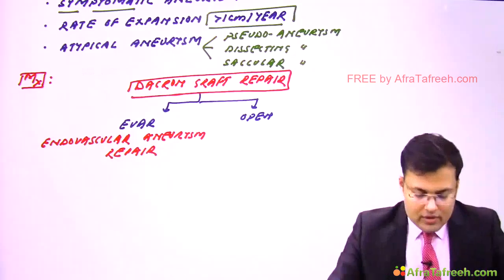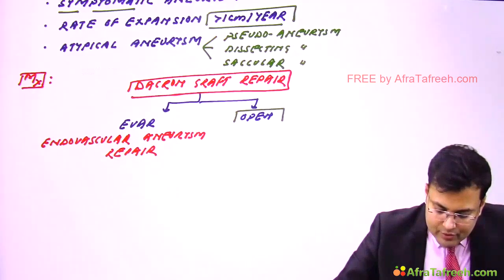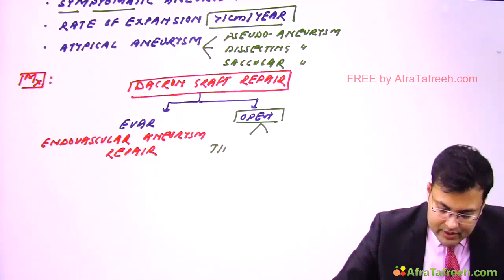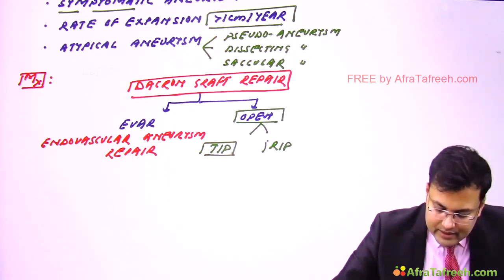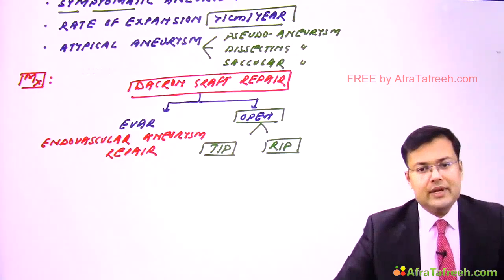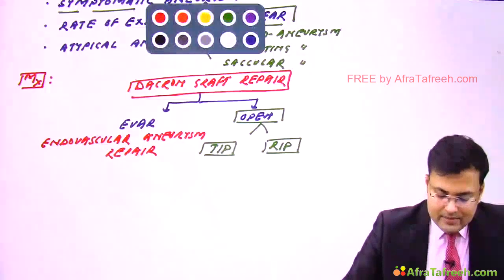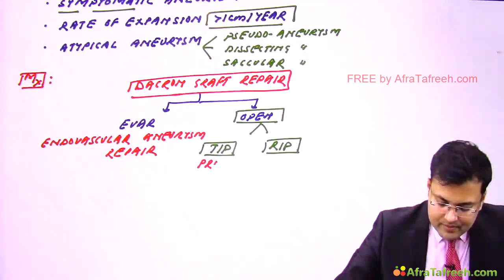Now for open repair, there are two approaches. One is transperitoneal and the second is retroperitoneal. Which one is preferred? Overall, the transperitoneal approach is preferred.